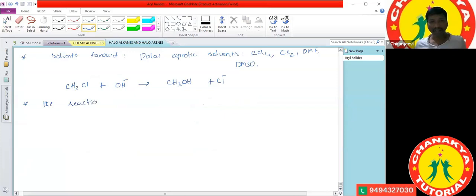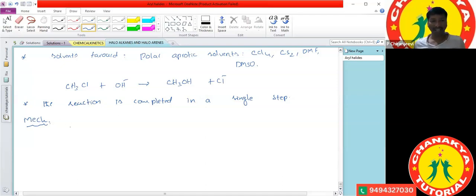In this mechanism, breaking of the old bond and formation of the new bond take place simultaneously.